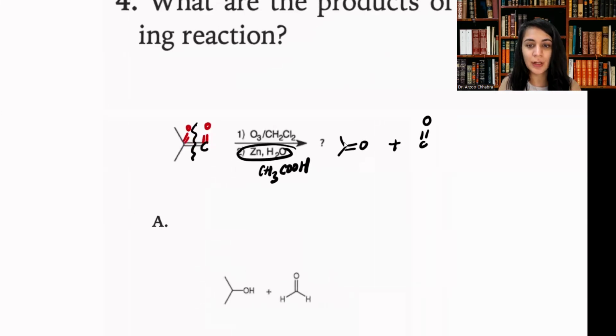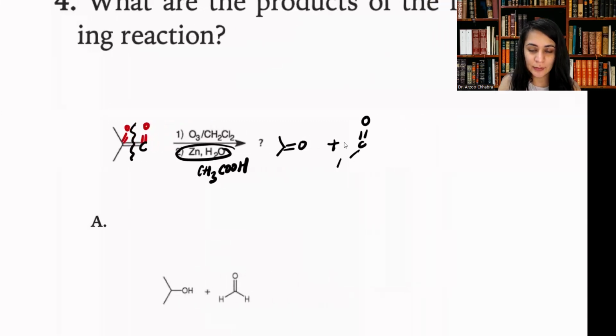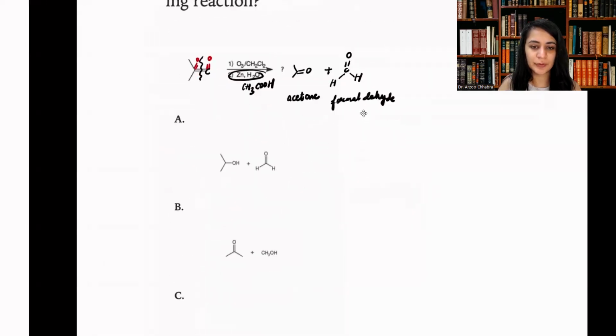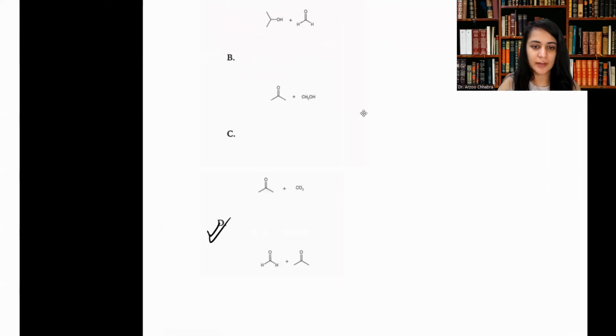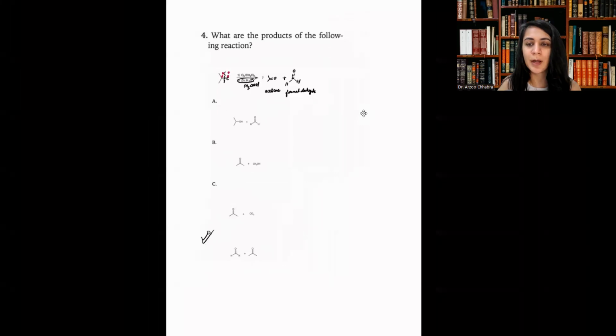This is the ozonolysis reaction. And then you add the hydrogens to both ends of that carbon, and that is your other product. That is called formaldehyde. This is formaldehyde, because it's an aldehyde with one carbon, and this is acetone. So let's look at the possible options for this answer, which matches what we have here. D is the one that we actually got. So D is the correct answer for that problem.